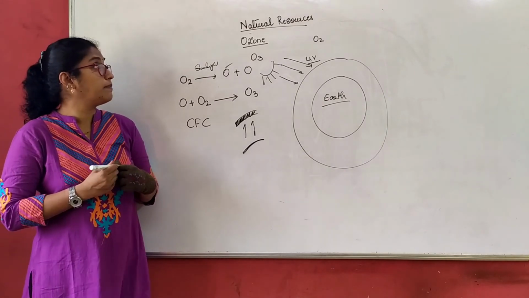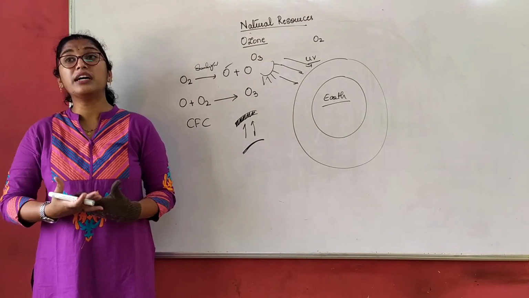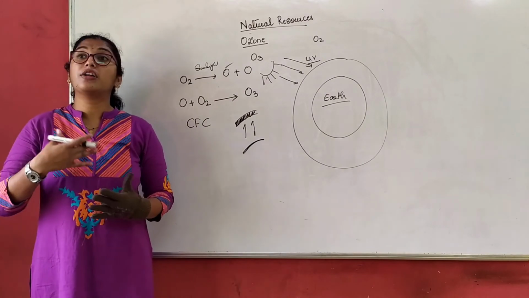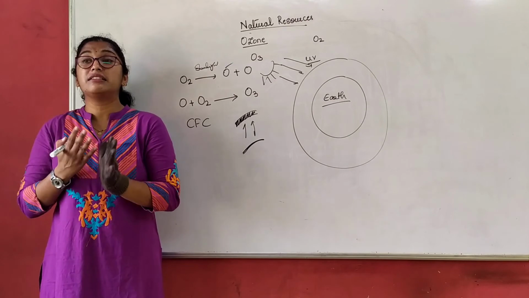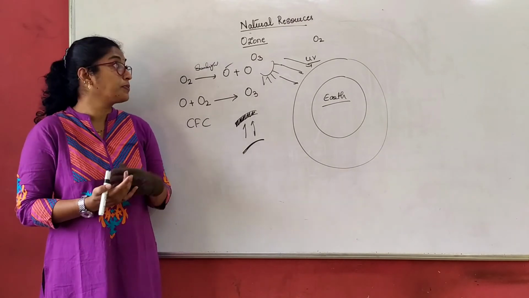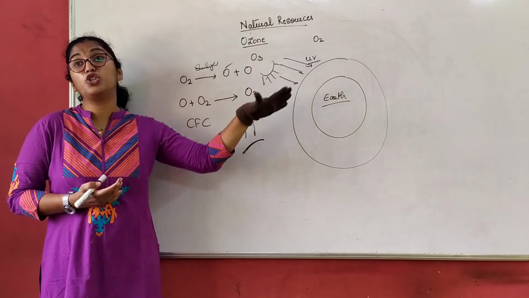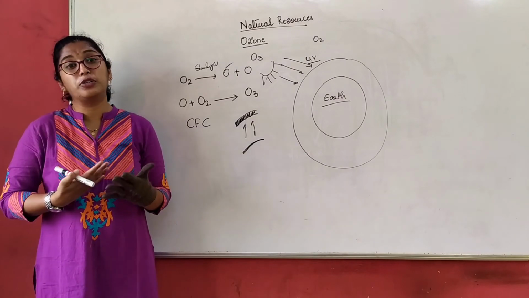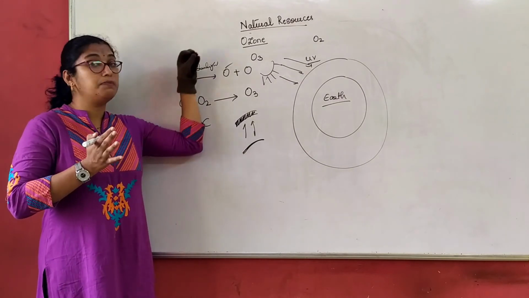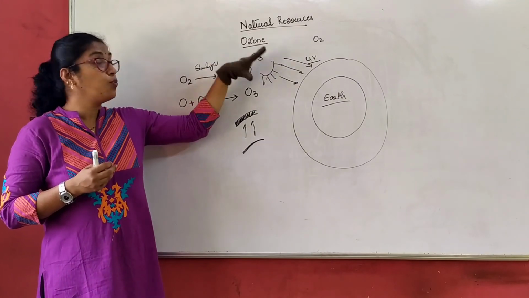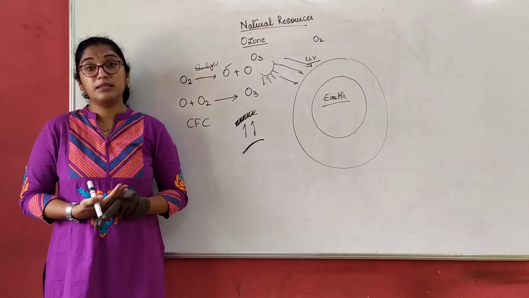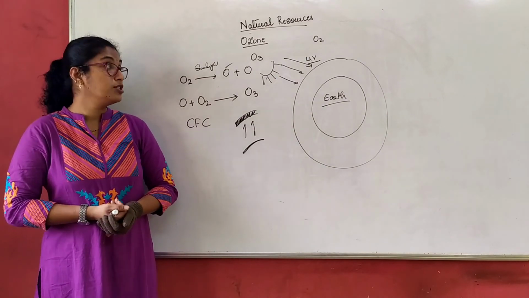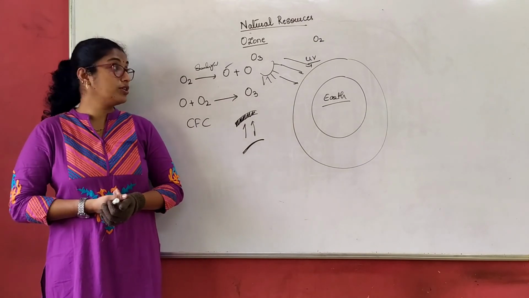So this is about the chapter natural resources. What are our natural resources? How we are polluting them, knowingly or unknowingly, by the latest technologies which will help mankind further. We understood about different biogeochemical cycles, how these cycles interact among each other, that is biotic and abiotic components, and help to maintain an equilibrium position of these gases in the atmosphere. We understood what ozone is, why ozone is important to us, how the ozone layer is formed, and what threat is being caused to ozone.